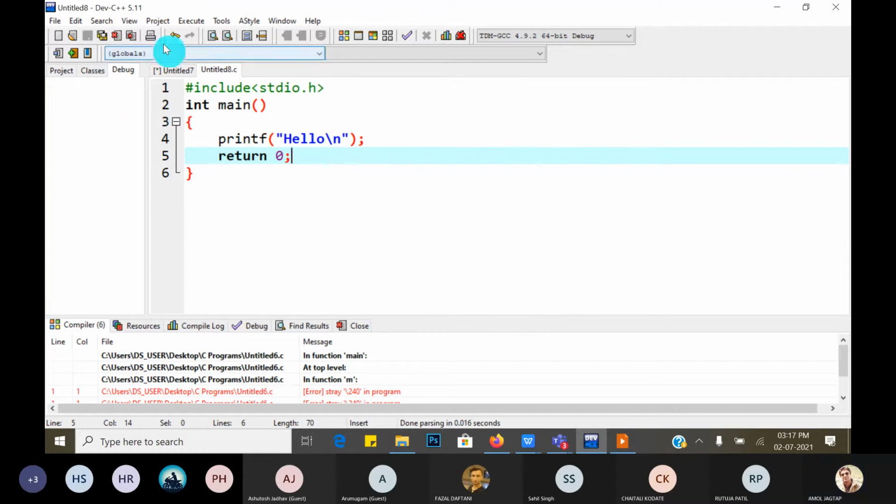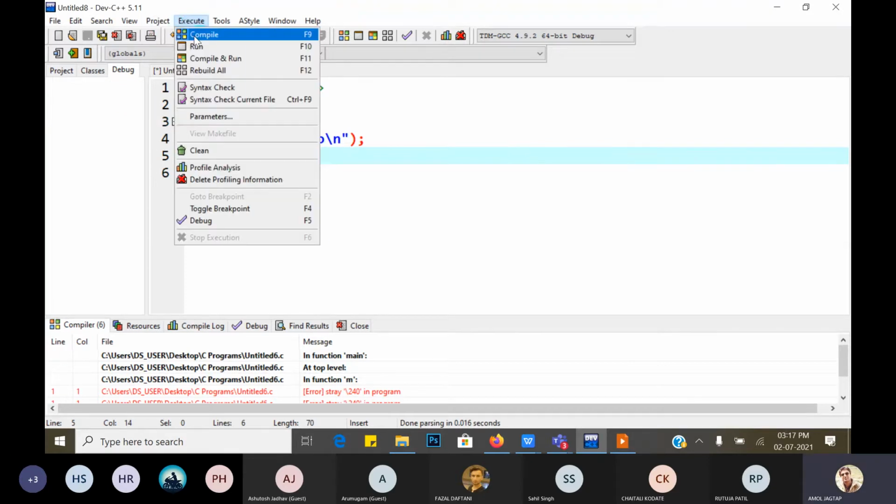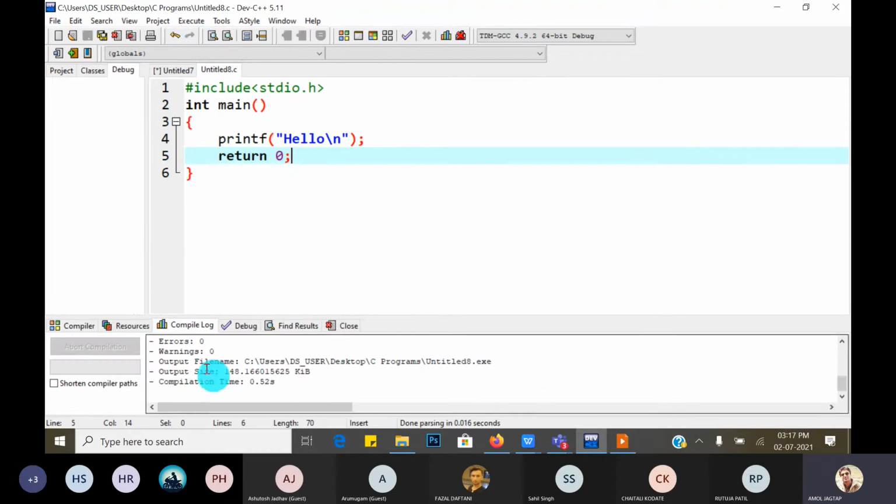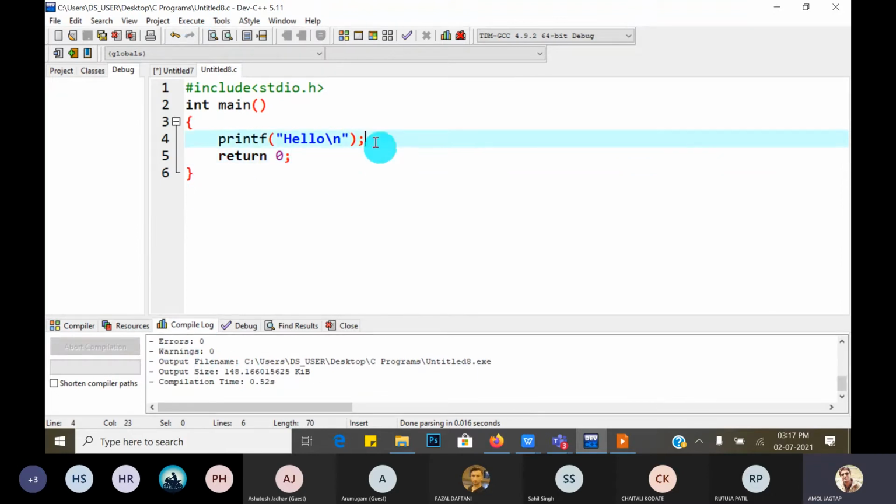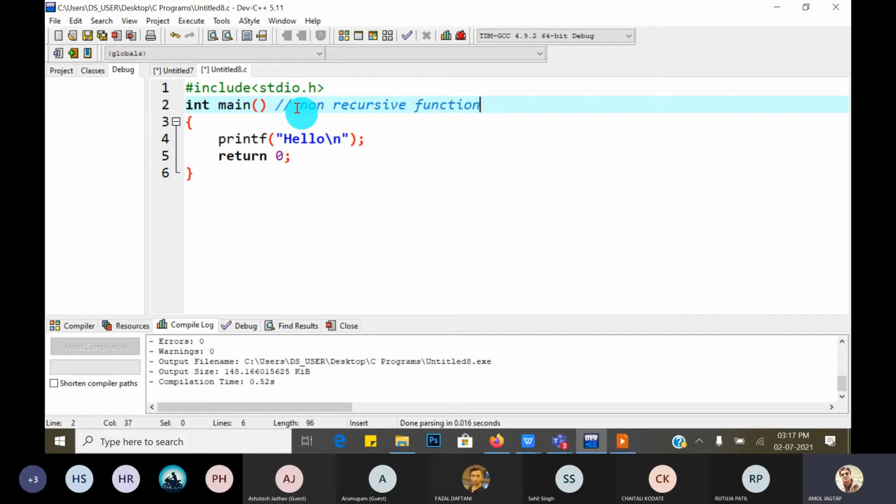Guys, just compile it. Yes, there is no error, but this is not a recursive function. This is a non-recursive function because we don't call main inside the body of main. So it is called a non-recursive function. If we don't call main itself inside the body of main, then it is not a recursive function.